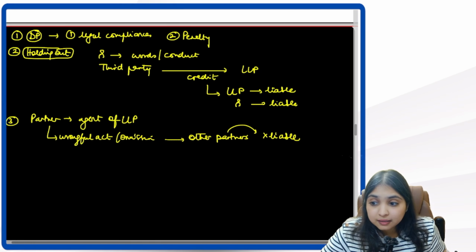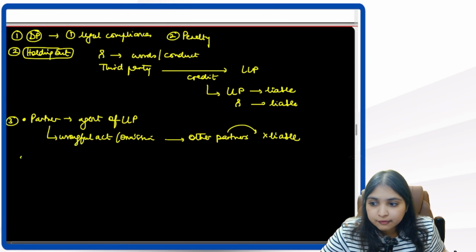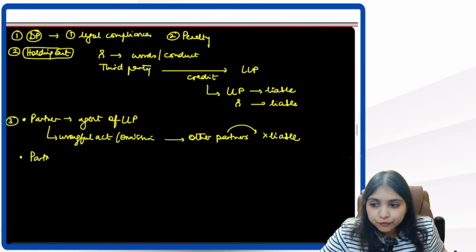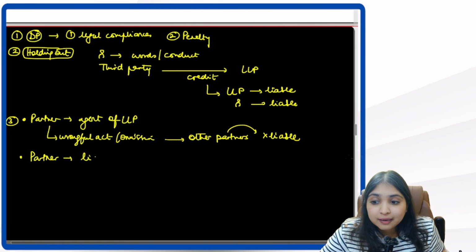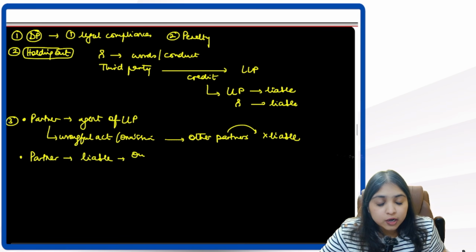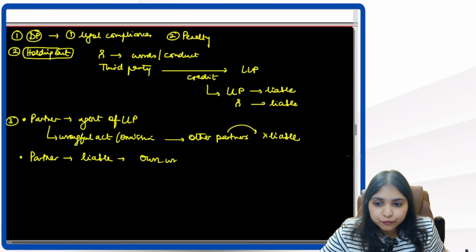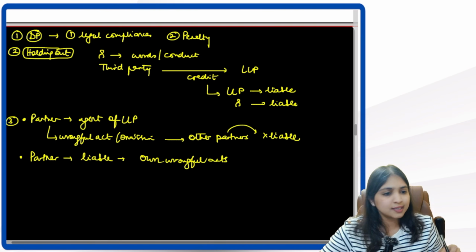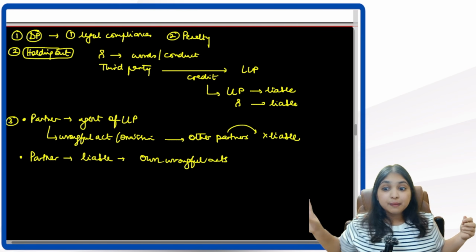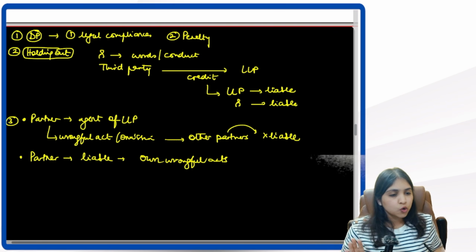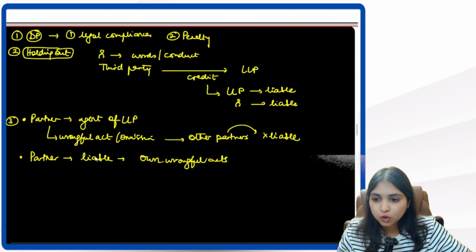But if the partner does a wrongful act or omission, we had learned that the partner will be liable for his own wrongful acts, for his own omissions. Of course, he is going to be liable. He will not be liable for others' wrongs, but for his own wrongs, of course, he will be liable. This also we had learned.